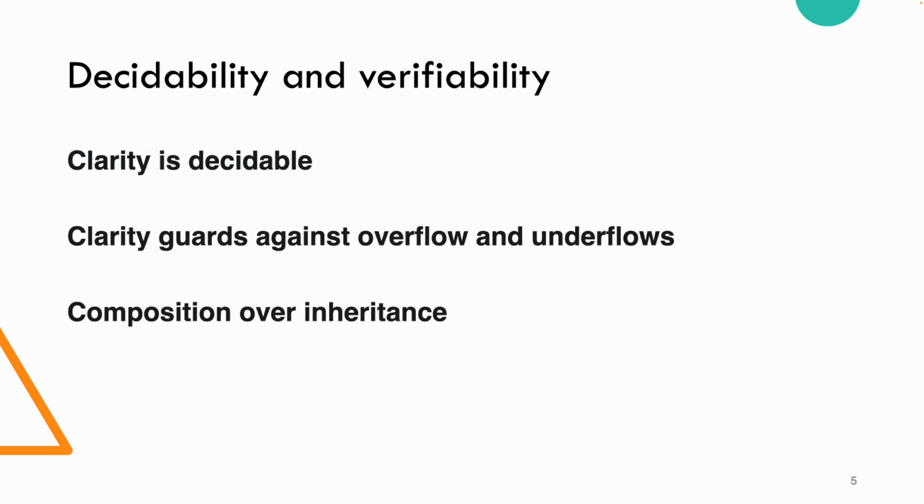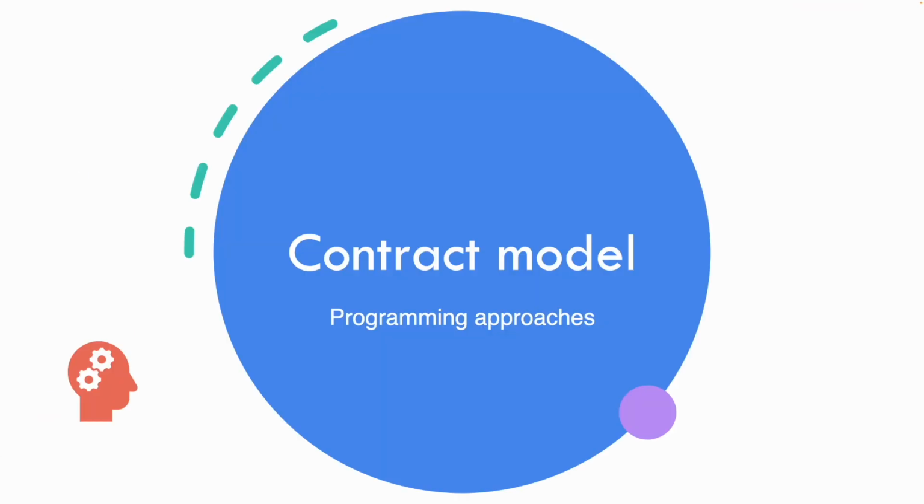We mentioned Clarity is decidable. That is, any expression you give us in Clarity, we can prove what it will return and what it will do. Clarity guards against overflows and underflows. Because Clarity is a functional language, not an object-oriented language, it has composition rather than inheritance, which can be good. Inheritance has some features such as polymorphisms, etc., that can be challenging.